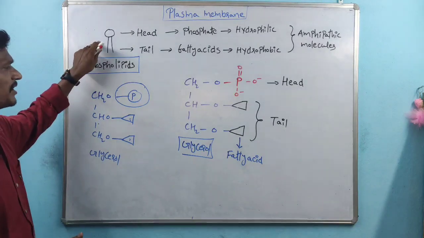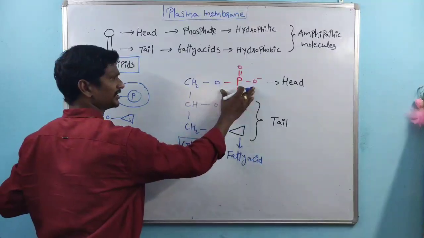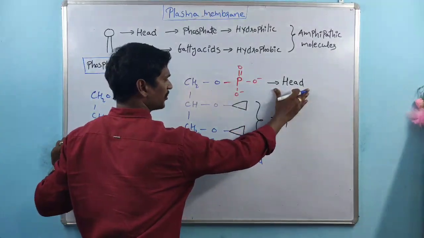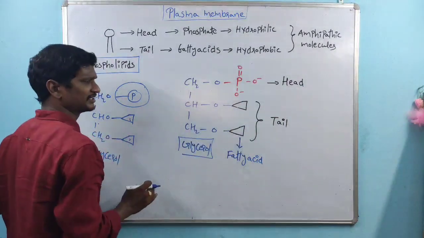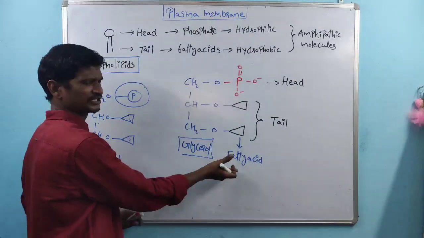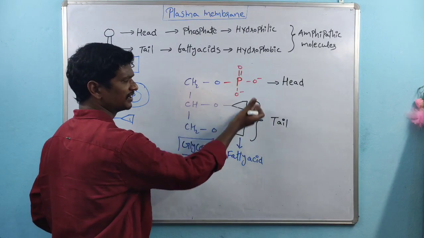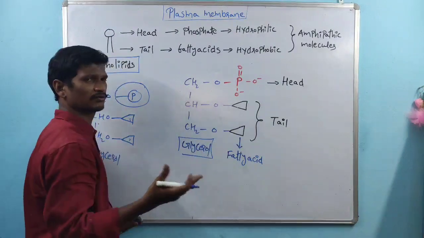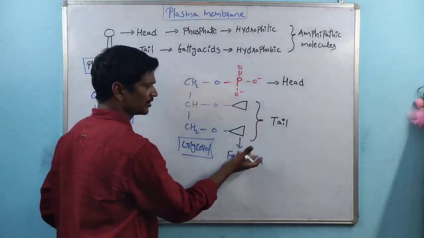So within the plasma membrane, glycerol is the backbone and the phosphate moiety is the head part. The remaining two carbon atoms are attached with the fatty acids, and these are not dissolved in water. That's the reason why these are hydrophobic substances. The head attracts the water, hydrophilic, and these two hate the water. Fats are insoluble in water, right? So this is the tail moiety.